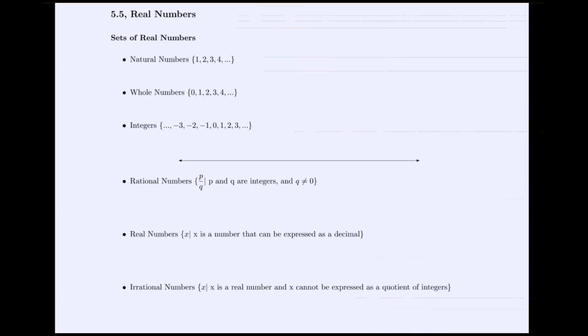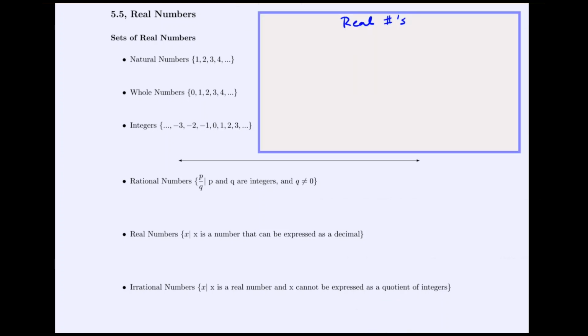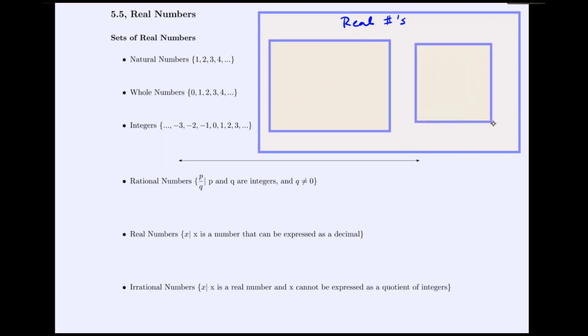We'll begin here talking about the real numbers and different subsets within the real numbers. In this class, we're only going to focus on real numbers. There are a different group of numbers called imaginary numbers, but for us, let's just realize that every number we're going to see is a real number. Now, real numbers can be split into other categories. The real numbers can be split into the rational numbers and the irrational numbers.